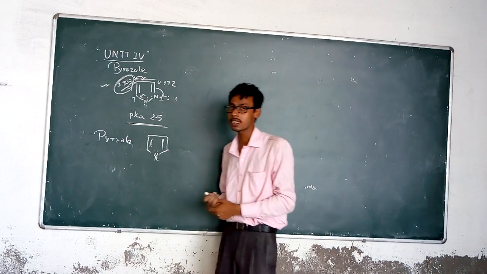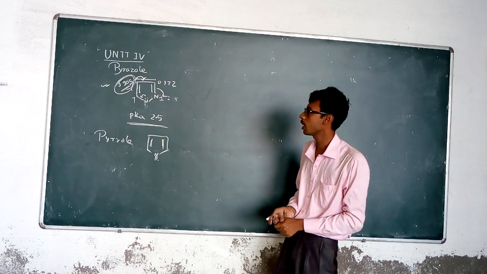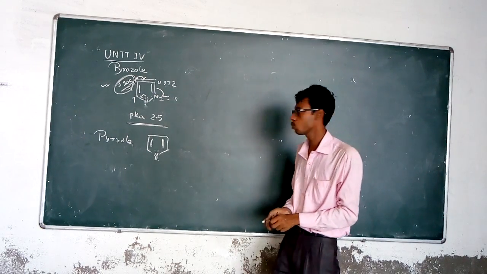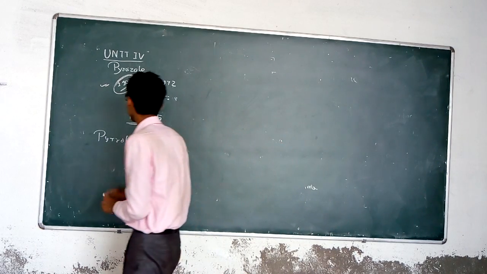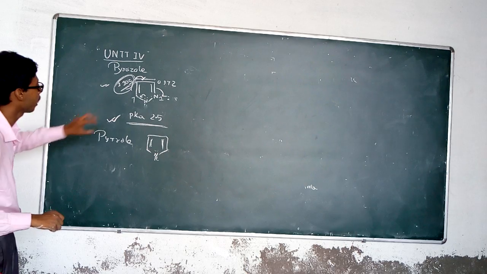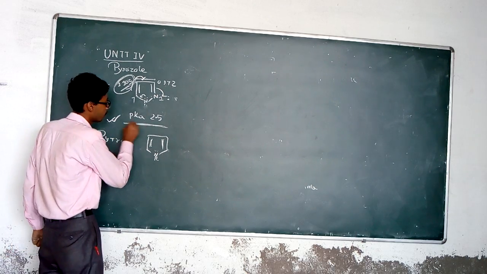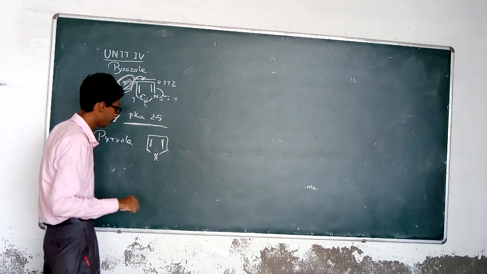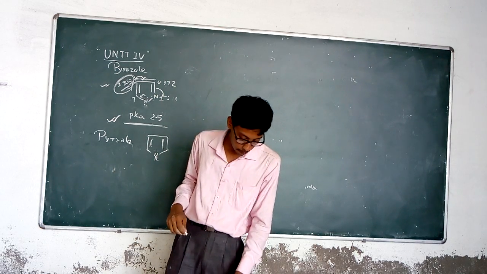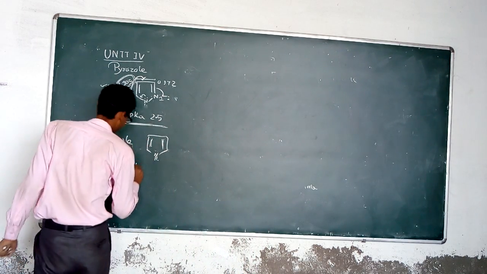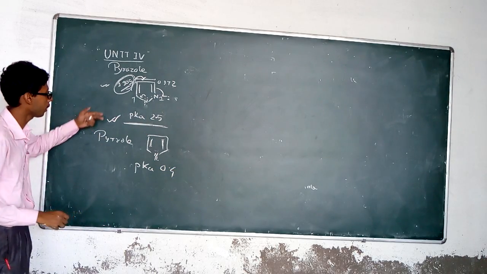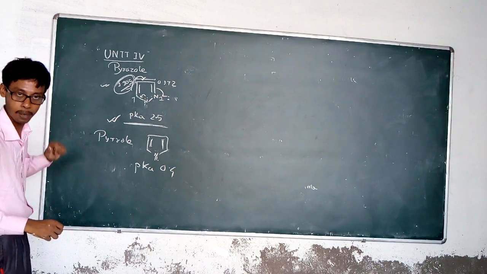So the basicity of the pyrazole is due to the availability of the lone pair present at the two position. The pKa of pyrazole is about 2.5, and the pKa of pyrrole is about 0.4. So pyrazole is more basic than pyrrole.